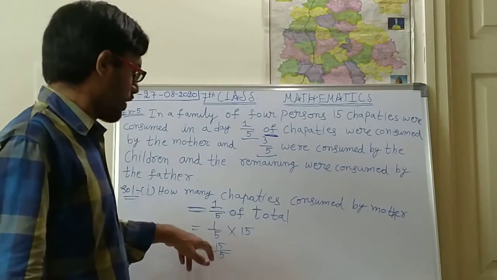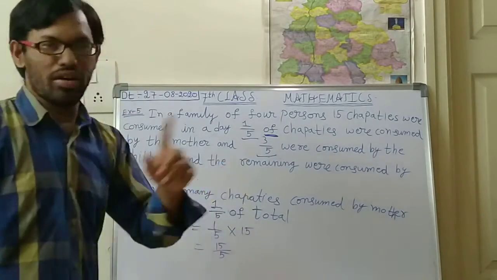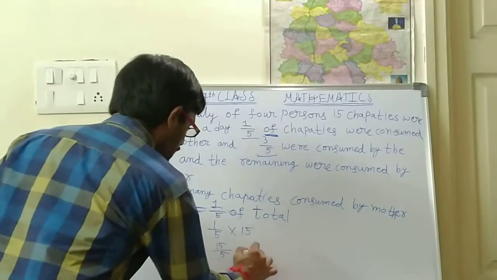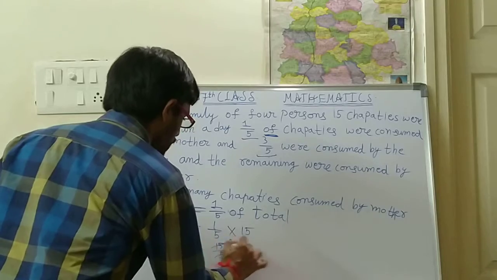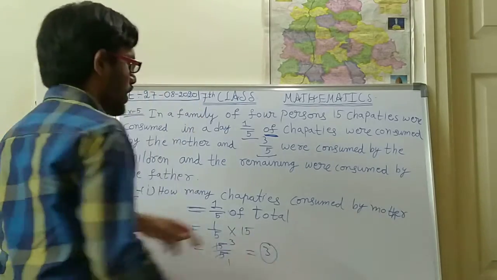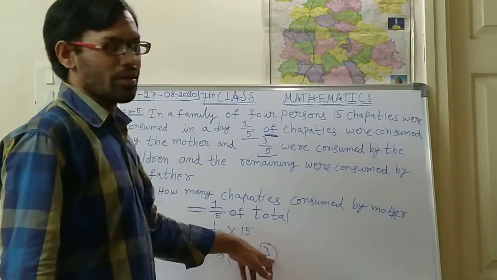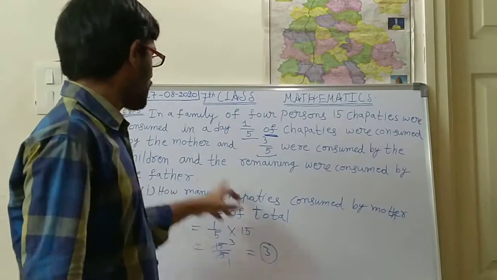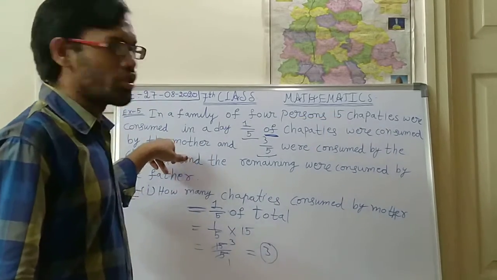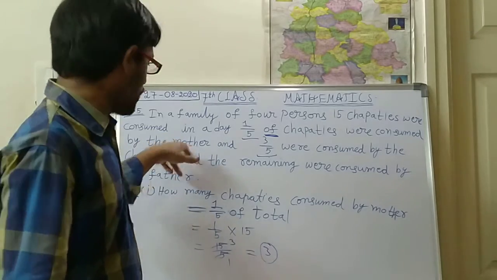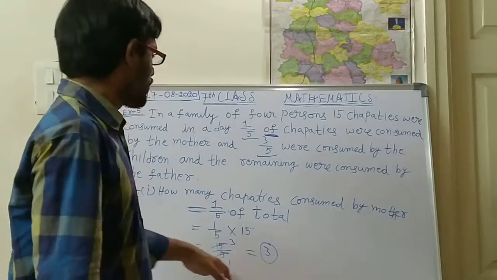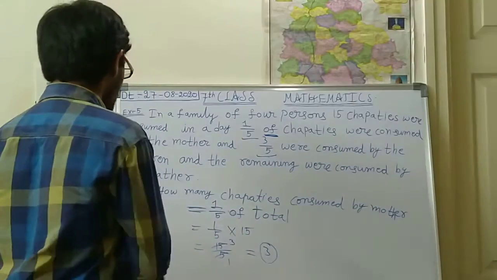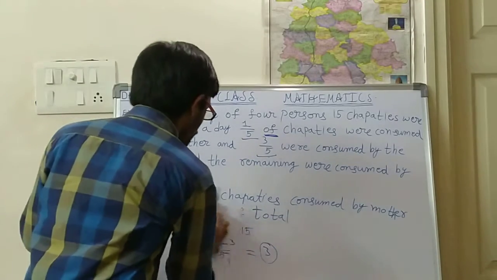In the 5 table, when will 15 come? 5 ones are 5, 5 twos are 10, 5 threes are 15. So what is the answer? 3. The total number of chapatis consumed by the mother is 3 chapatis. Out of 15, 3 chapatis will be consumed by the mother. Is it right, children? So here you should write: number of chapatis consumed by mother is 3. This is the first one. Next, we shall see the second one.